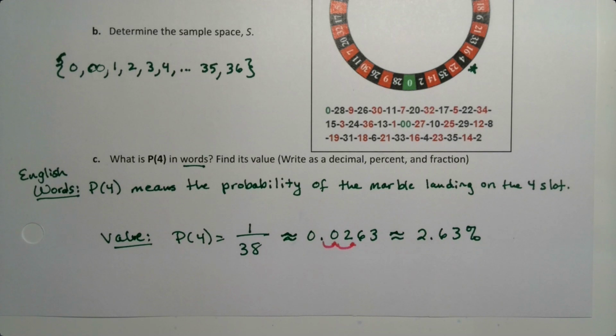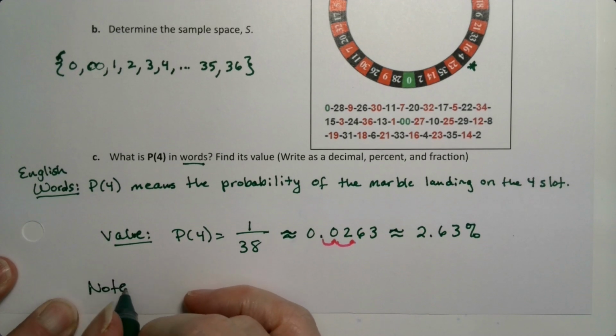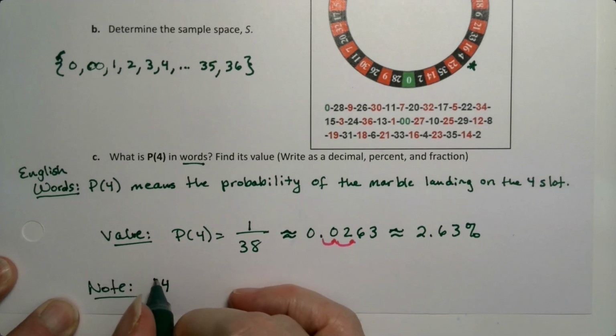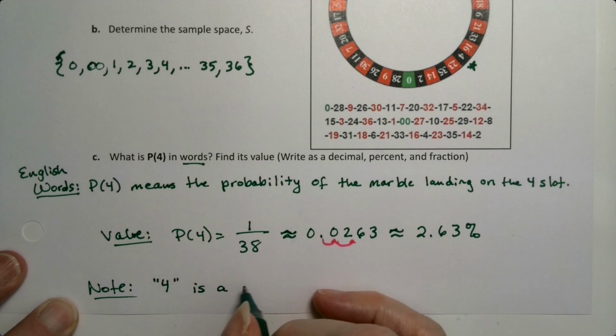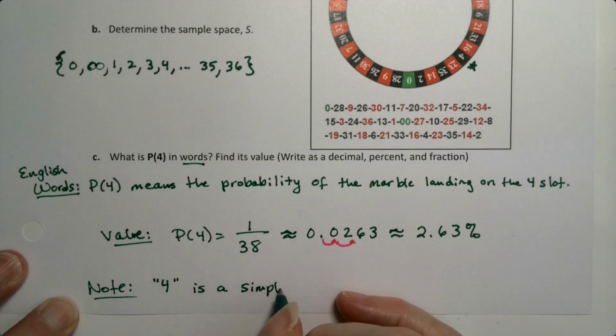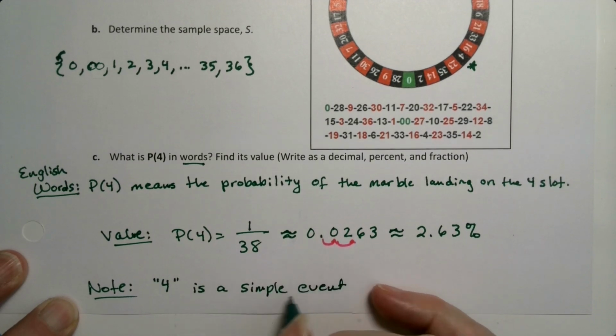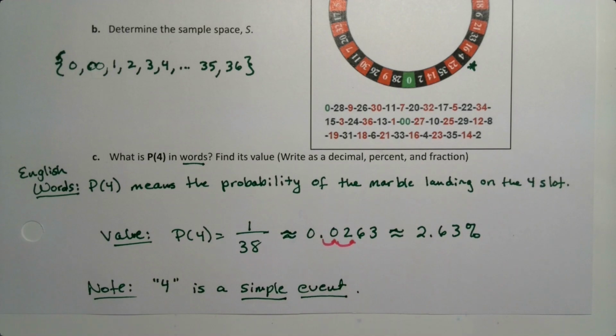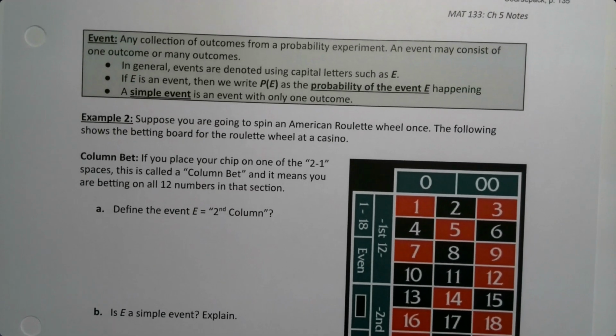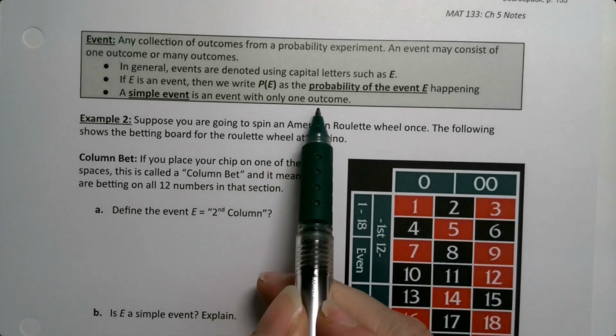Now you'll notice that 4 is actually something called a simple event. I'll just make a little note right here. So note, landing on 4 is a simple event. All right, what does that mean? Well, it's defined at the top of the next page. A simple event is any event that has only one outcome. Right here, only one outcome.